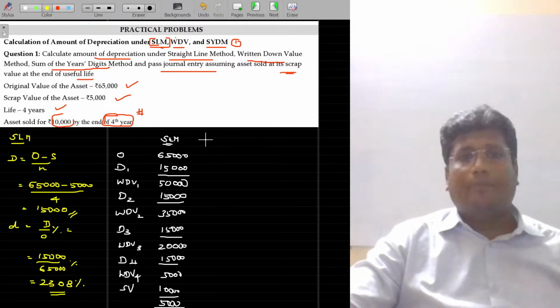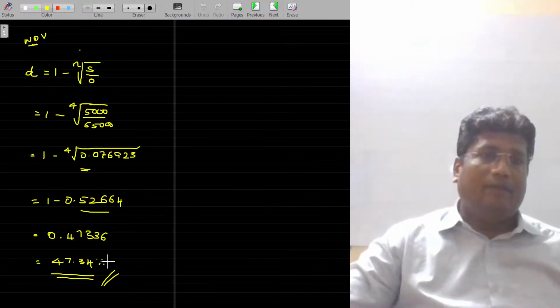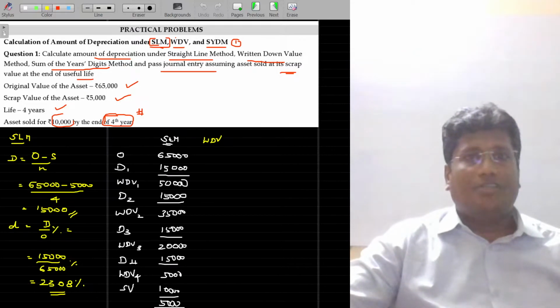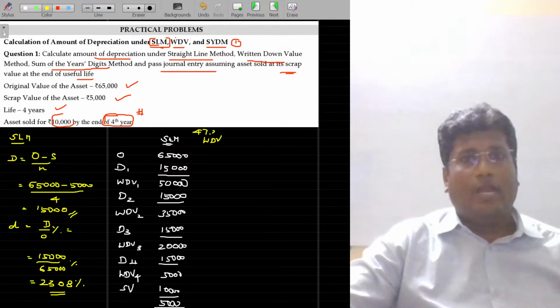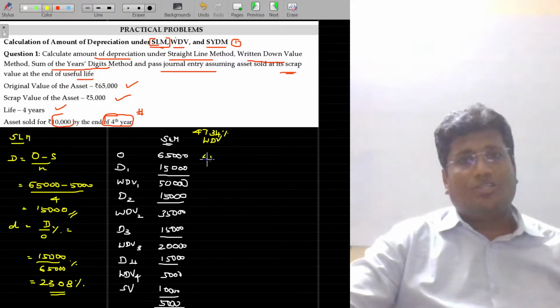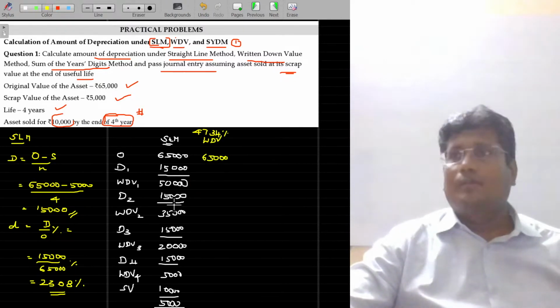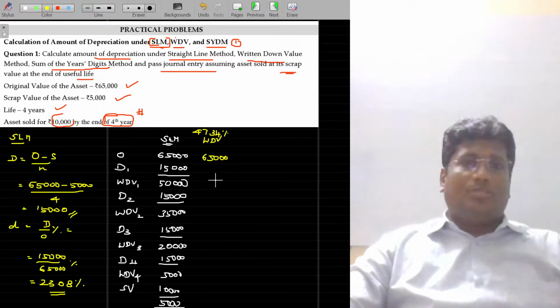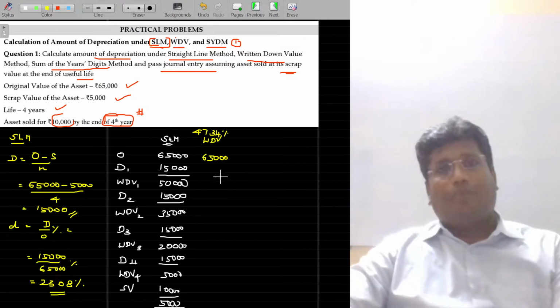pattern or method of depreciation, which is nothing but the WDV method. Under the WDV method, the rate of depreciation is 47.34%. I am going to use that here. Come on, join with me in answering this. The original value in this case is also 65,000 rupees. Now you have to provide the depreciation on 65,000 at the rate of 47.34%.